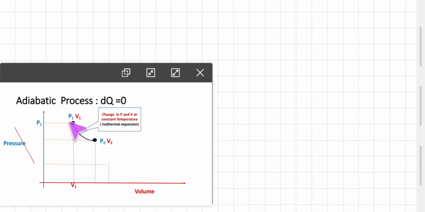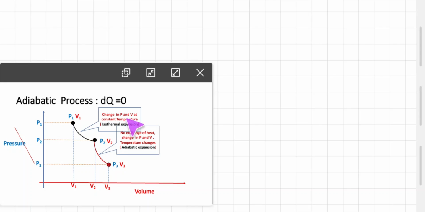Here first we saw isothermal expansion and we got the state P2, V2. Now we talk about adiabatic. Here is another curve, adiabatic, in which remember that dq is equal to 0. In the isothermal case dT is equal to 0. This is isothermal and this is adiabatic.